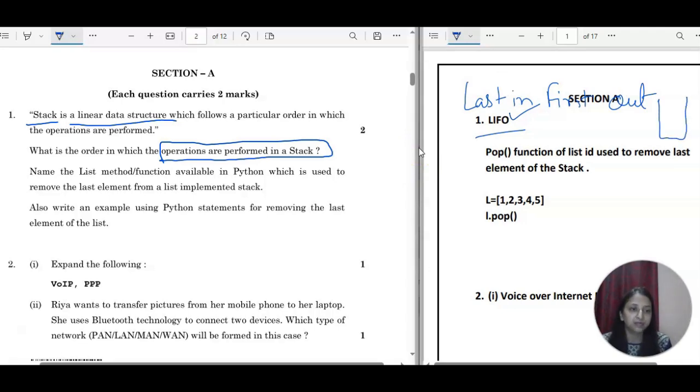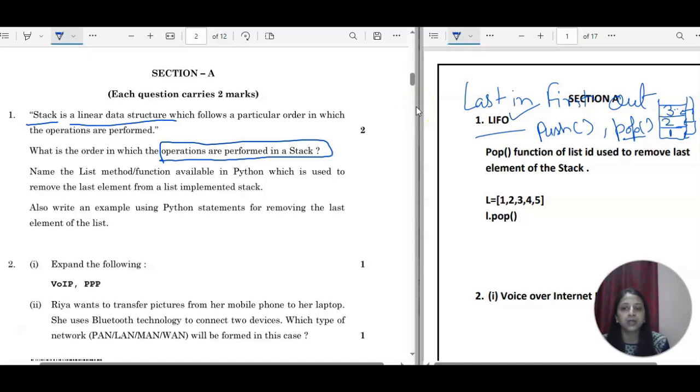Like this is a stack. Suppose you are inserting one element, this is the first element, your second element will come here, then the third element. This insertion is called push operation. And if you want to remove any element from the stack, it is called pop operation and it will take from the last. So if you start removing elements, first the third will be removed, then the second. That is why it is called last in first out data structure.